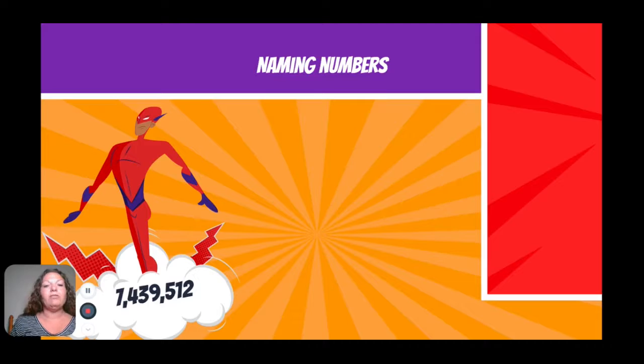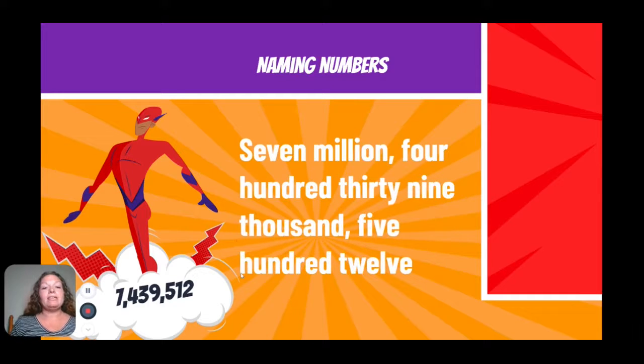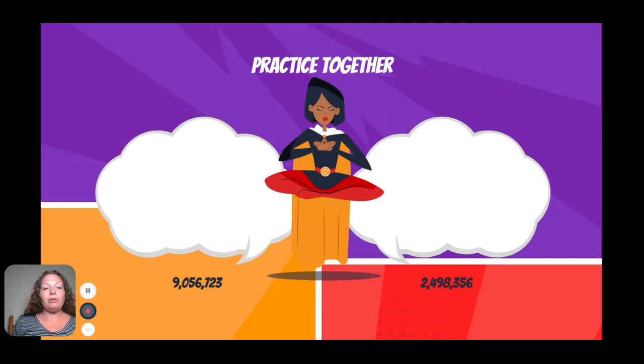All right, and I'm going to give you the word form. We say 7 million because we hit a comma. 439,000, we hit another comma. 512. Okay. Then we're going to move on, and I want you to read this number that's in the yellow. Think.